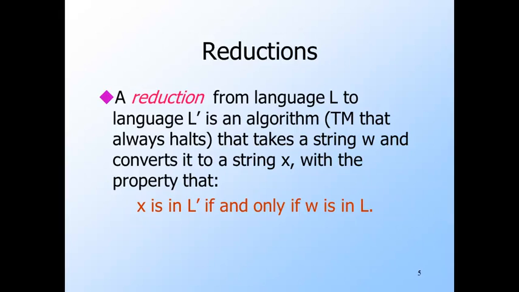The value of having such a reduction is that it tells us L is no harder than L prime, at least as far as decidability is concerned. If I know L prime is recursively enumerable, then I also have a Turing machine program for L. If I know L prime is recursive, then I also have an algorithm for L. In either case, the solution for L is to take the input W, convert it to X, see what the Turing machine for L prime does, and take its output to be that answer for W.